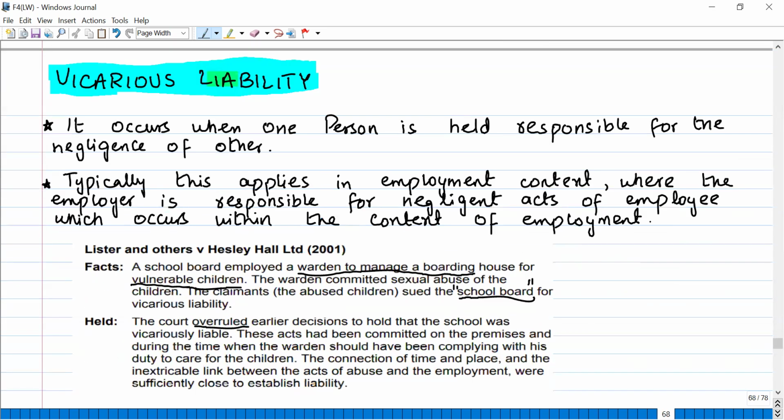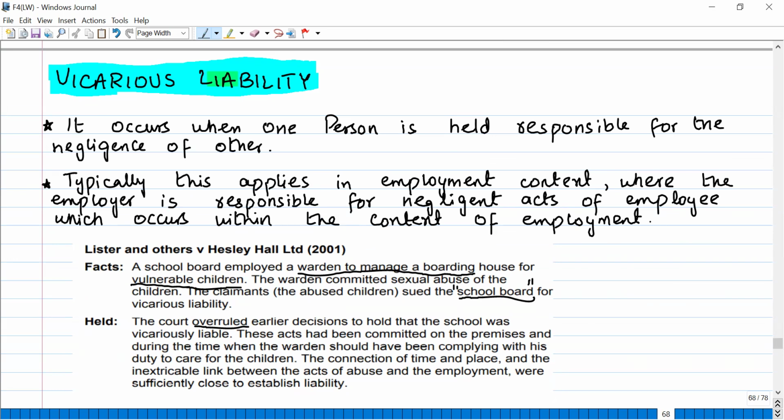Then comes vicarious liability. It occurs when one person is held responsible for the negligence of another. That is known as vicarious liability. And vicarious liability typically comes in the employment context, like the case we studied, in which if the doctor is negligent, the hospital can be held liable. That is vicarious liability: if an employee is negligent, then the employer can be held liable for the negligence as well.